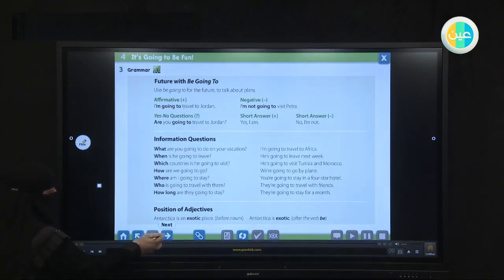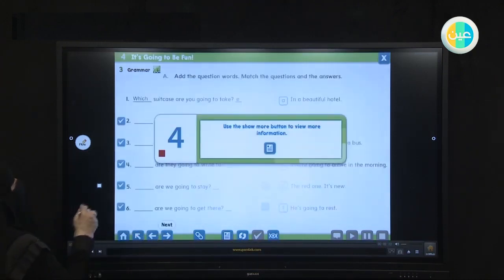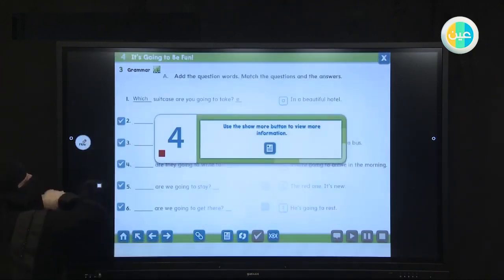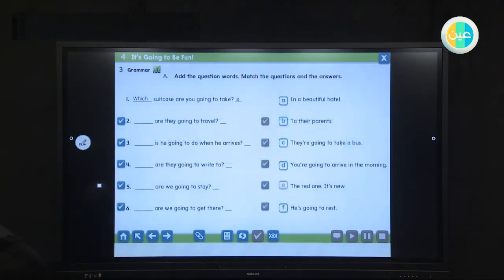Now I want you to look at the question words, like for example which, who, where. Match the questions and the answers. Number 1. Which suitcase are you going to take?